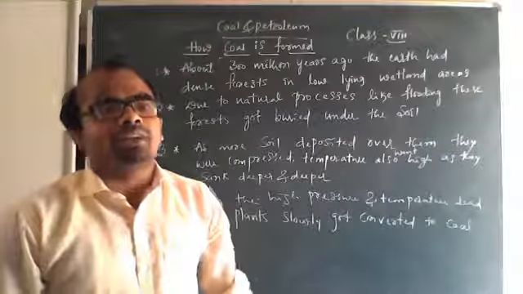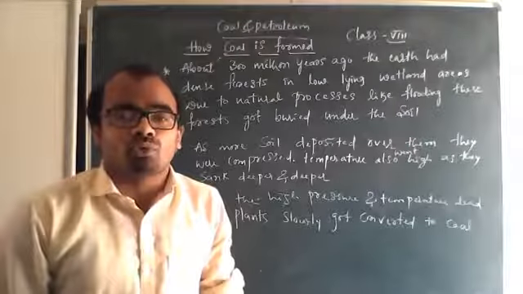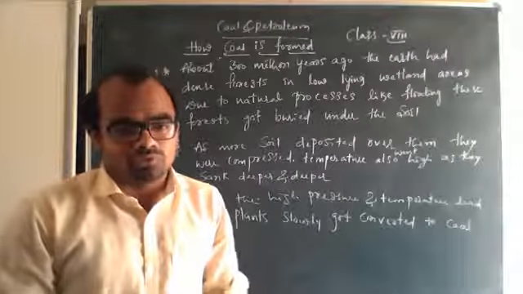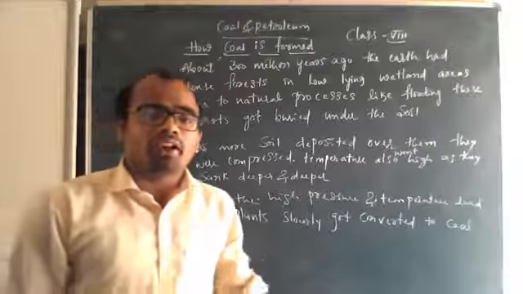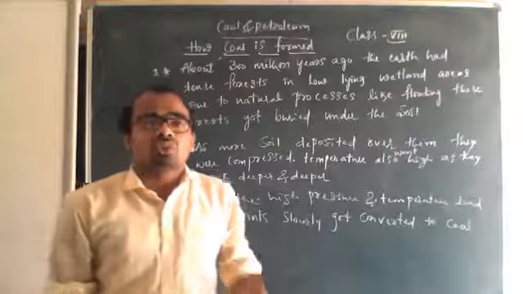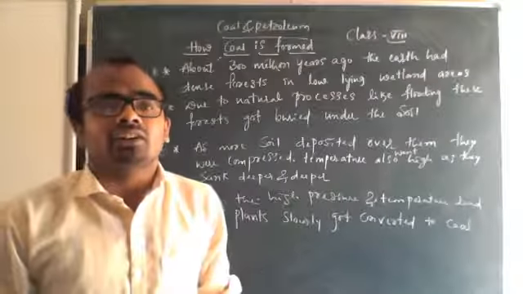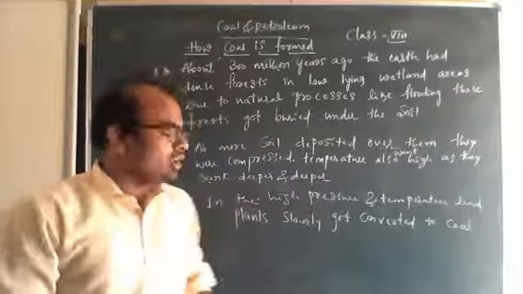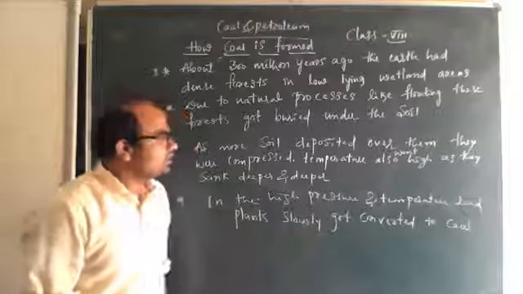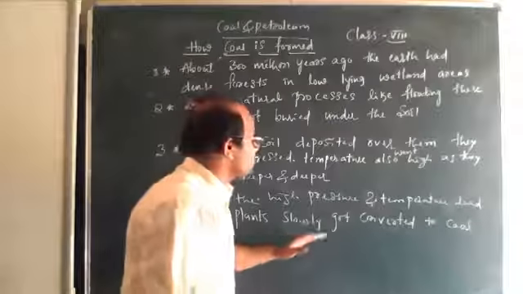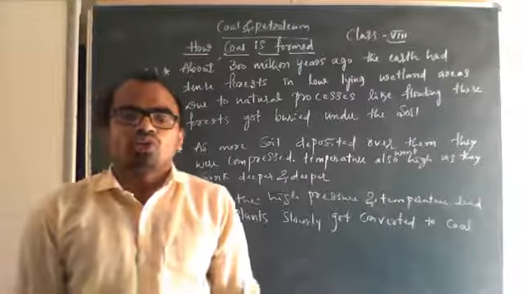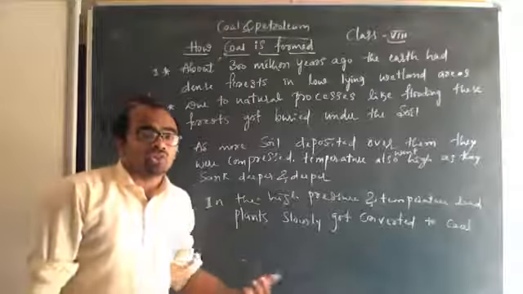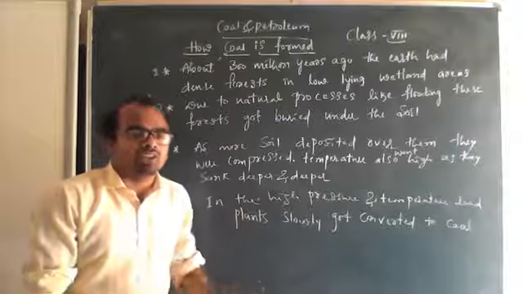As you go deeper and deeper inside the earth, the temperature is more and the pressure is more. Here also the same thing happened. Soil was deposited over them, they became compressed and went below and below the earth, deeper and deeper. The temperature was high there and the pressure was also high there. So due to this high pressure and temperature, dead plants slowly got converted into coal.